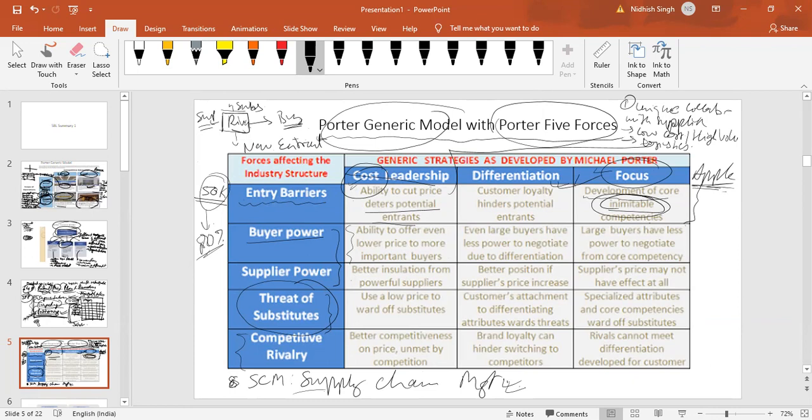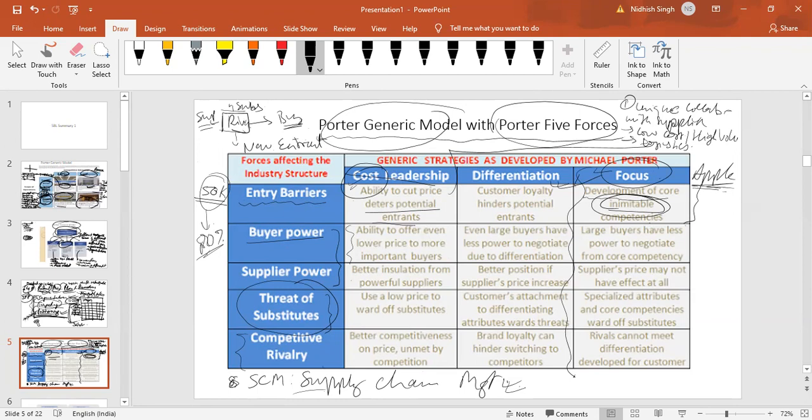Now, buyer power. You as a buyer, what power do you have? Quite low, that we agree. So the example of Apple very well explains everything that a focus strategy will have from the perspective of the five forces.